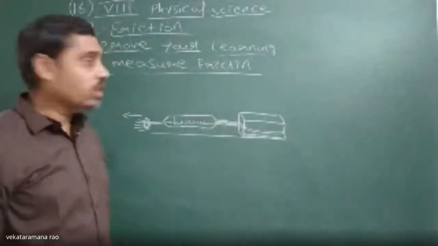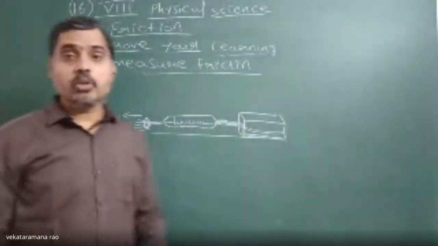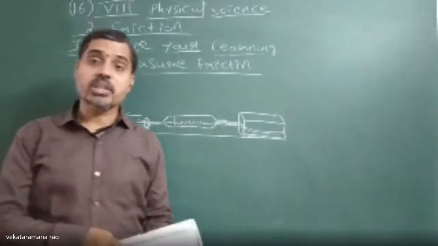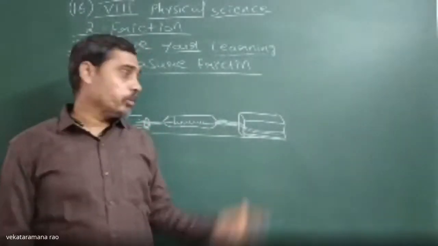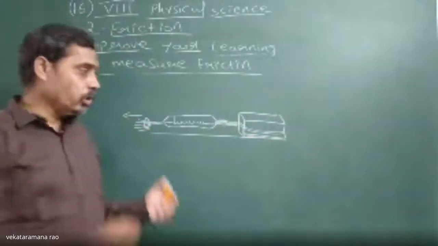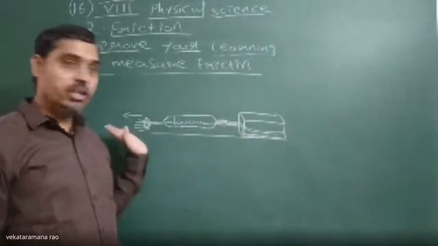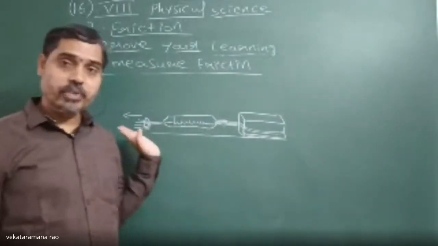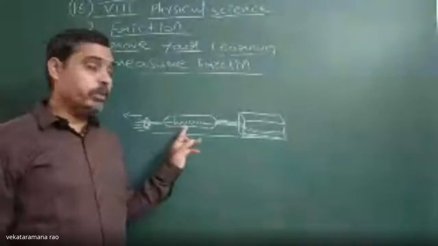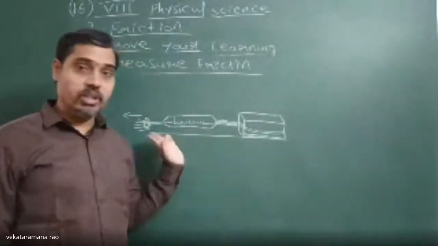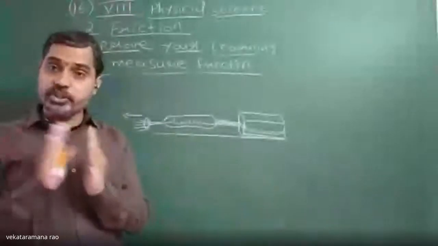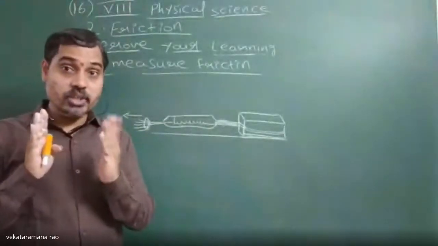In that way, we can measure friction, whether it is static friction or sliding friction. Here we measured static friction. Now if you keep pulling, it starts moving easily. Have you understood? Once it starts moving, the spring balance reading will be reduced. The spring balance will give a smaller value.